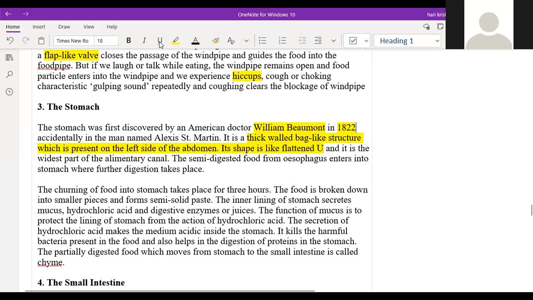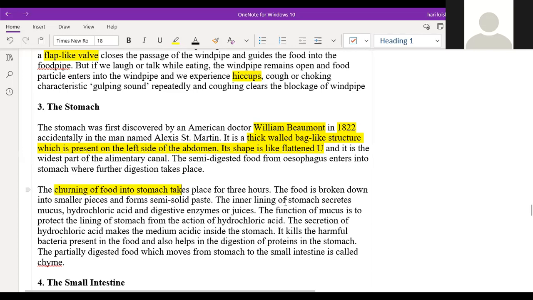Listen carefully. What will the stomach do now? It will churn the food properly with whatever digestive juices are there. What is the main purpose of the stomach? The churning of the food. Churning means mixing it thoroughly with all the digestive juices. It will take place for around 3 hours.